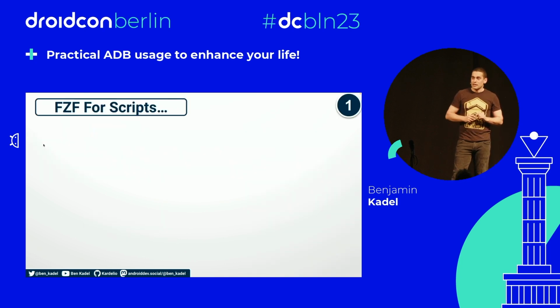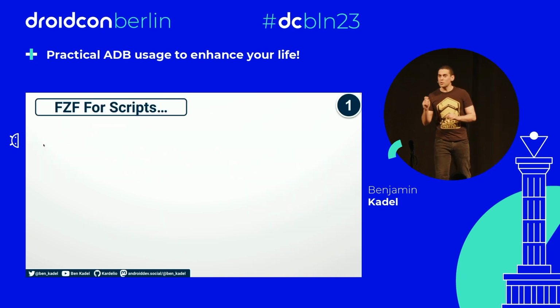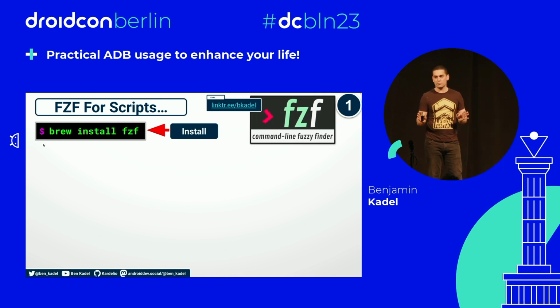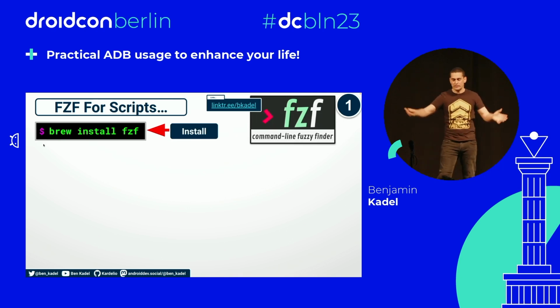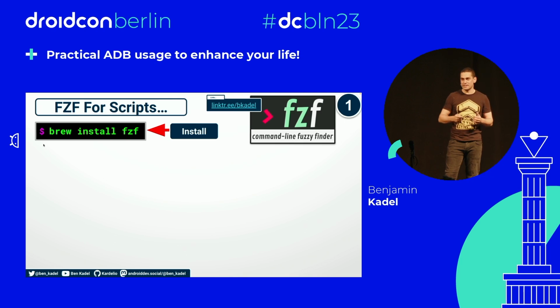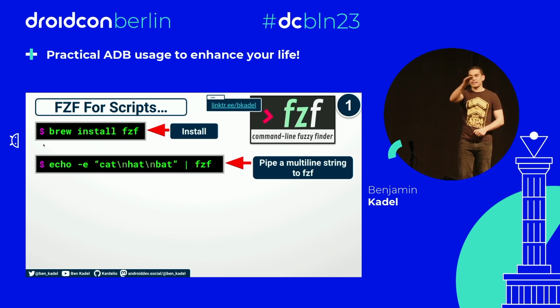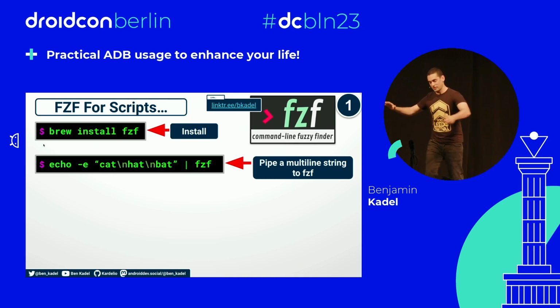So let's dive in. First, fzf. Remember, we talked about it before? I want to talk about it properly now. fzf has nothing to do with Android or ADB. It's a terminal tool, a command line fuzzy finder. What does that mean? Basically, I can give fzf any multi-line input. For example, here I've given it cat, hat, bat. I've piped that into fzf.